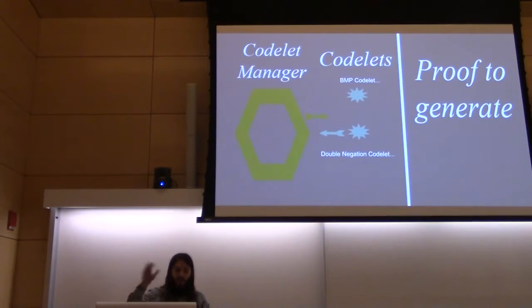After the codelet manager sends enough of these codelets, each of which is tailored to a specific instance, rule, or specific problem, we hopefully find a proof. And if not, MATR crashes because there's probably a logical explosion and you have to close your JVM. But ideally, we get a proof.